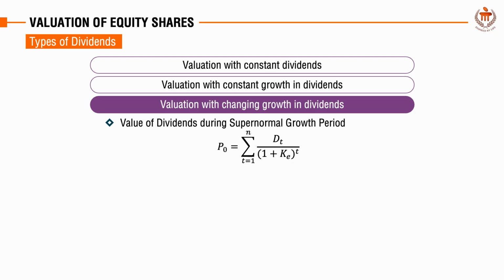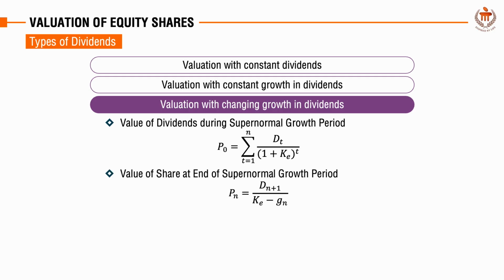First, we calculate the present value of dividends during the supernormal growth period. This is done by summing up each year's expected dividend, denoted as DT, divided by 1 plus the required rate of return, which is KE, raised to the power of that year T.